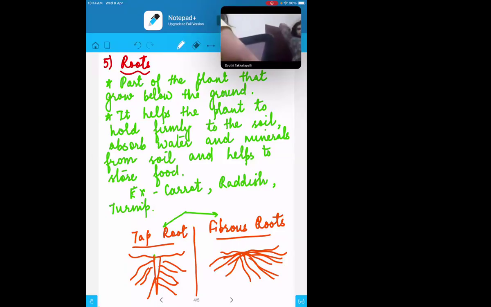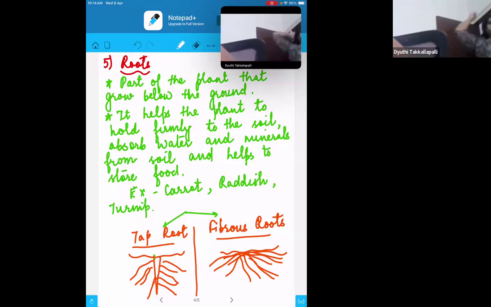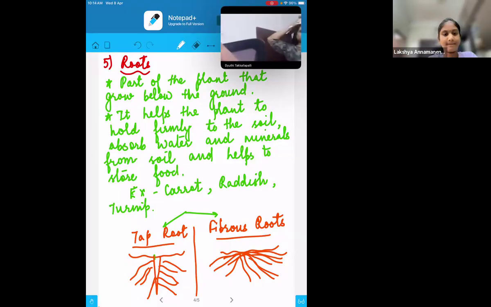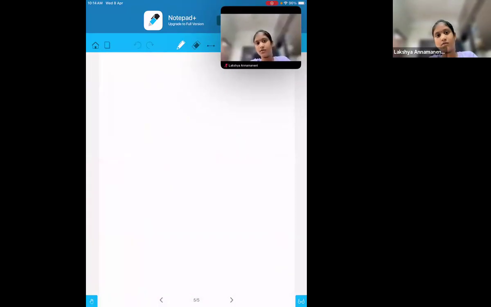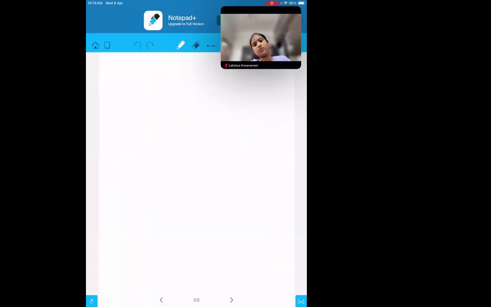Is it done? Yes, ma'am. Very good. Now we will be discussing the definition of these two. These two are very important, not only for your grade 5, but also for grades 6 and 7, all the classes you will be learning about the taproot and the fibrous root.